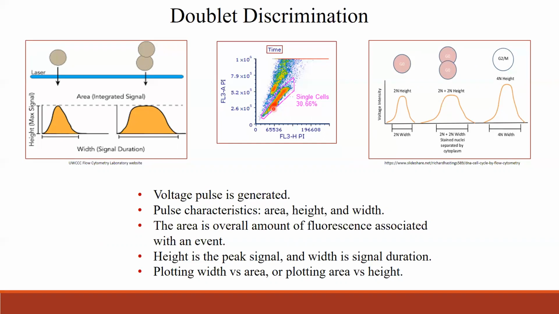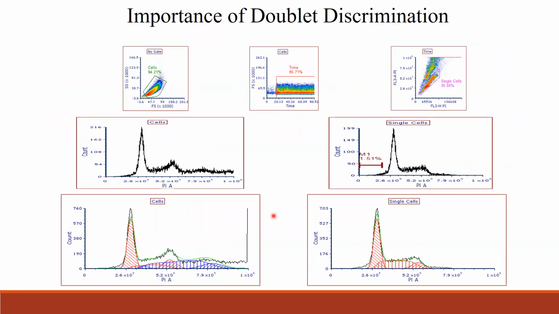So you see the same pattern. This is the single cell pattern, and here you see the same pattern as this one, but these are 2 cells or 3 cells or 4, or in this place you see this must be a bigger clump. So that's how you eliminate this and just take only single cells by gating height versus area of the parameter. And this is a good example of the importance of doublet discrimination.